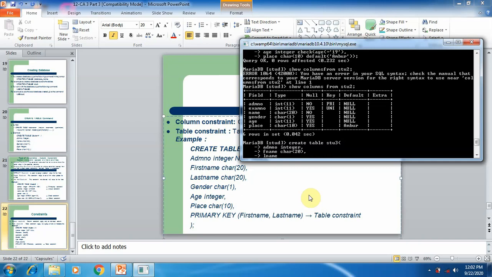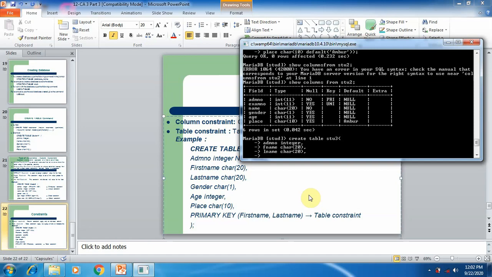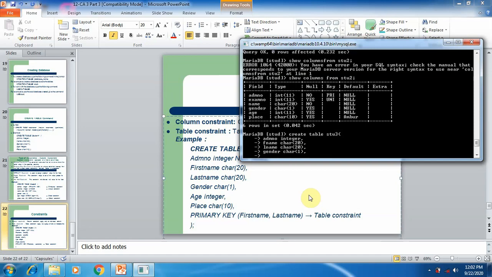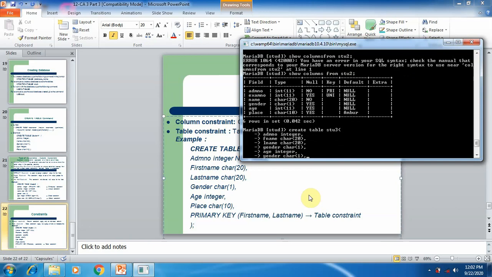In this table we are going to learn table constraint, that is giving a single constraint to a group of columns, F name, L name. Now we are going to execute the second, gender, and then age. Next, place.